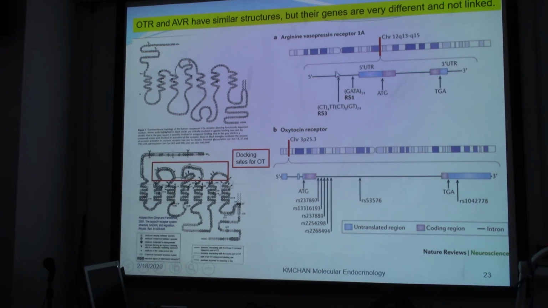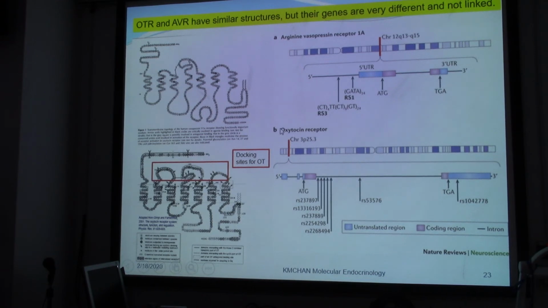But actually they are from two different genes, not located at the same chromosome locations. Arginine vasopressin receptor 1A is on chromosome 12. It has a structure like this, the exon, and then the other exon, a very small number of exons with a big protein. And there are also many differences, for example, the regulatory element here is with the GATA, and then